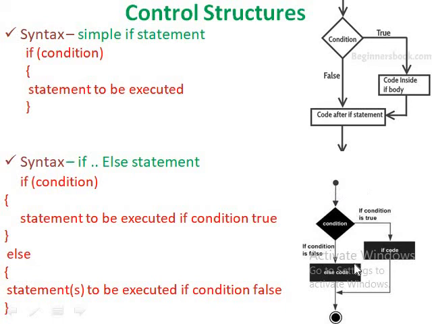This is the flowchart for the if-else statement. The control comes inside the if statement. It checks the condition. If it is true, the if code or if block or the true block will be executed. Otherwise, if the condition becomes false, the else block code or the false block code will be executed. Then the control jumps out of the statement.